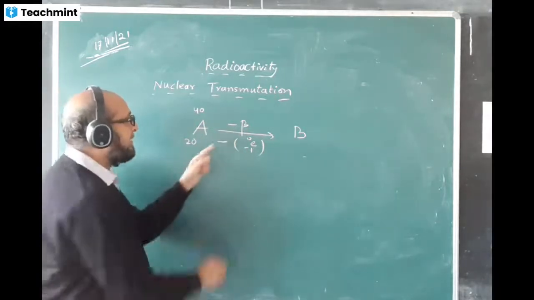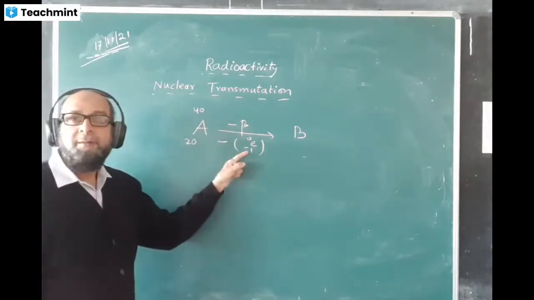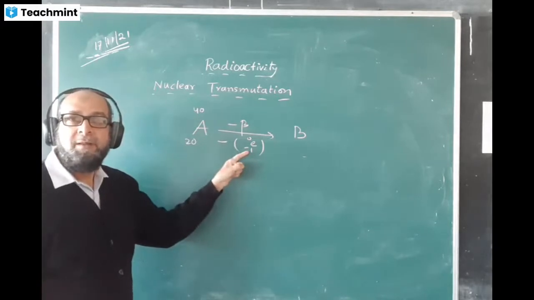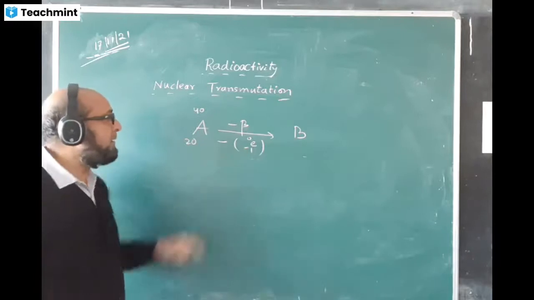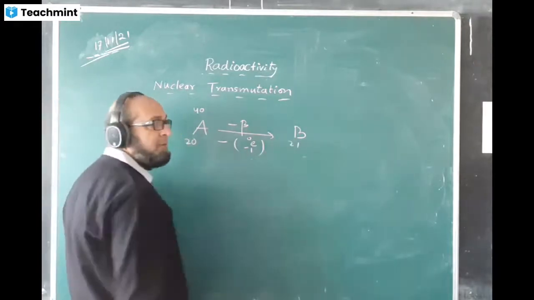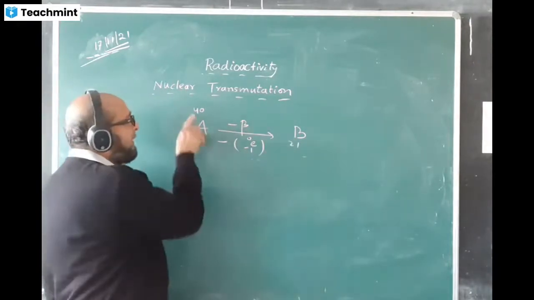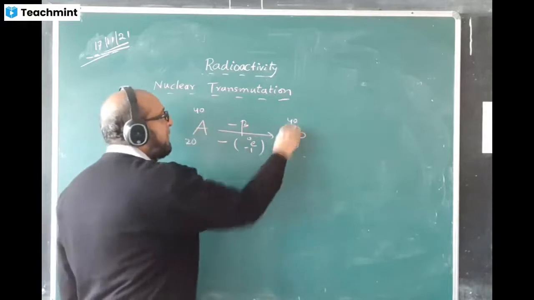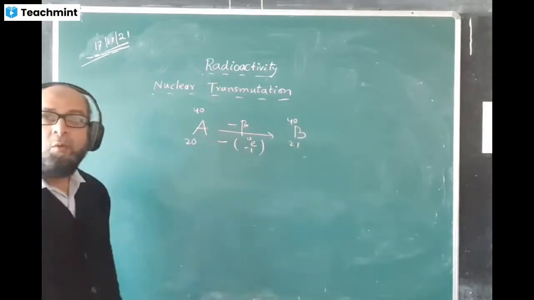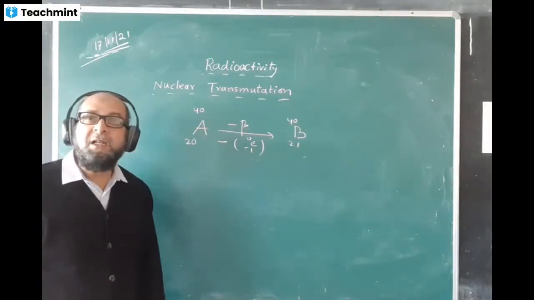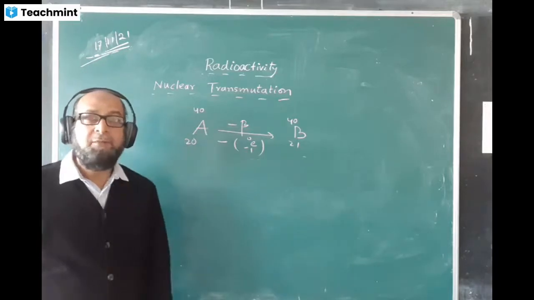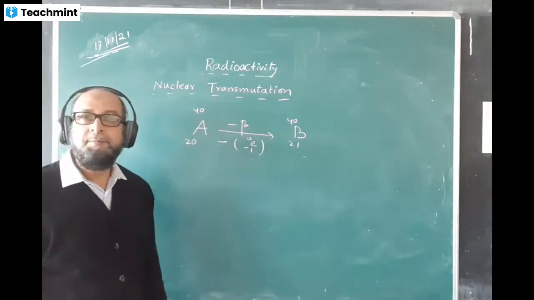It's emitted means minus, and minus minus becomes plus. Yes, sir, 20 plus 1. You have to write 21 here. And 40 minus 0 will remain 40.